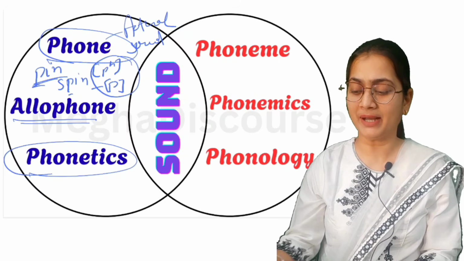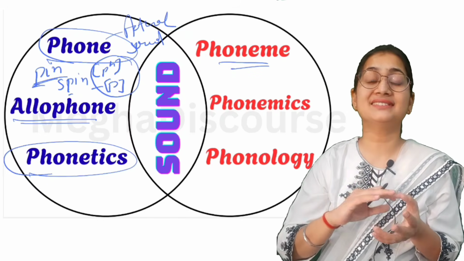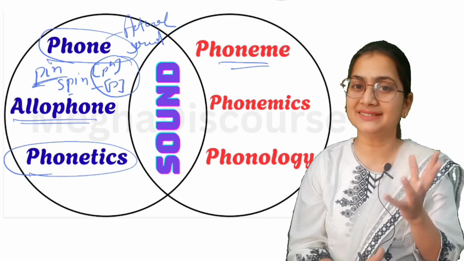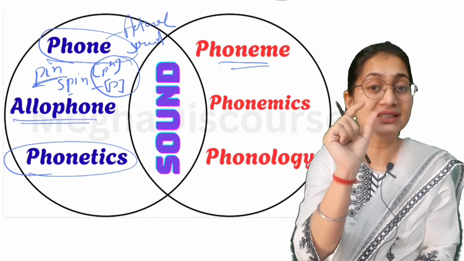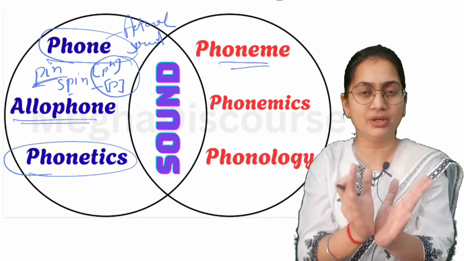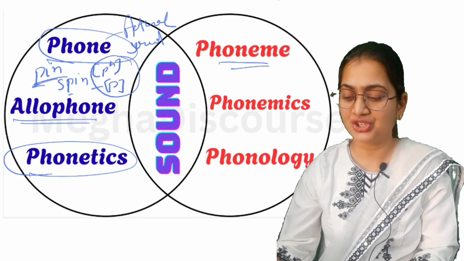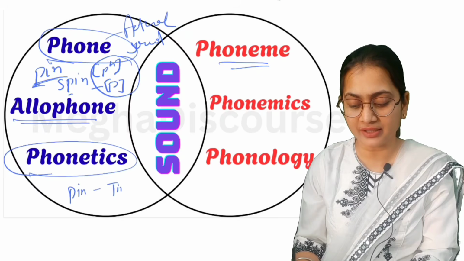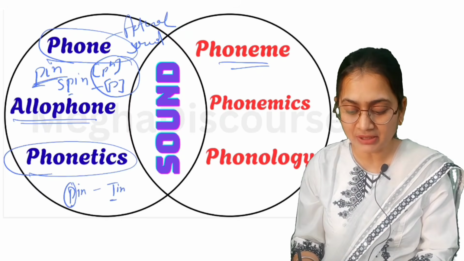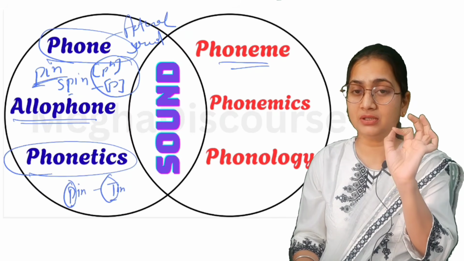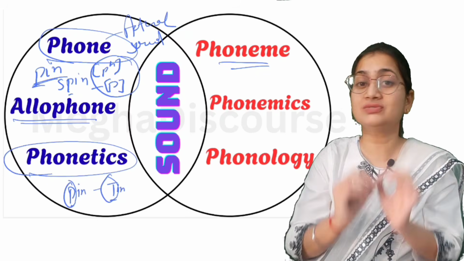Now, what do you mean by phonemic or phoneme? So phoneme is meaning, that is the concrete one. Whatever you are listening to, it has a meaning. And when we change a minimal pair, that is the single minimum unit of a word, the meaning completely changes. Like here I have written pin. What if I change that pin to tin? It means P and T are the different ones in both words. They are a minimal pair, that is the minimum letter which, if replaceable with each other, can change the meaning. So this is what we call phoneme.